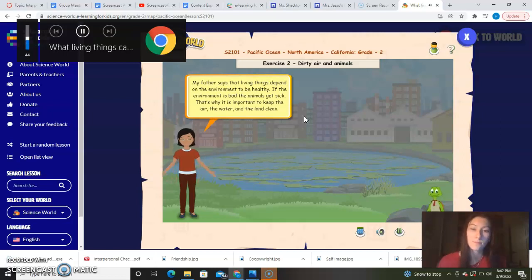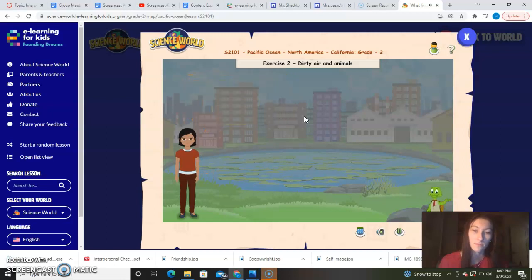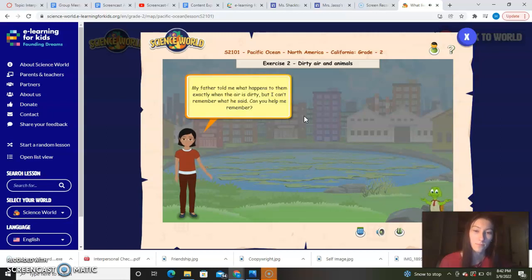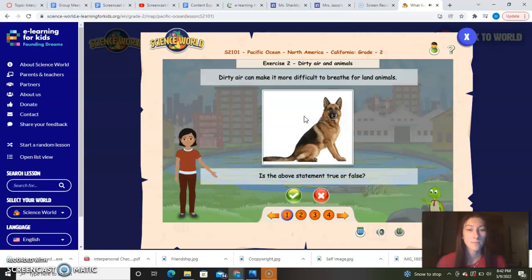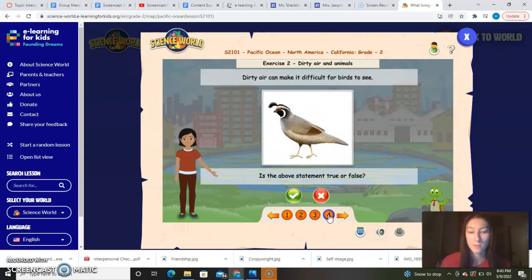If the environment is bad, the animals get sick. That's why it's important to keep the air, the water, and the land clean. My father told me what happens to them exactly when the air is dirty, but I can't remember what he said. Can you help me remember? So, dirty air can make it more difficult to breathe for land animals. Is the above statement true or false? If it's true, you will click the check mark. If it's wrong, you'll click the X, and then you can move on to different animals.